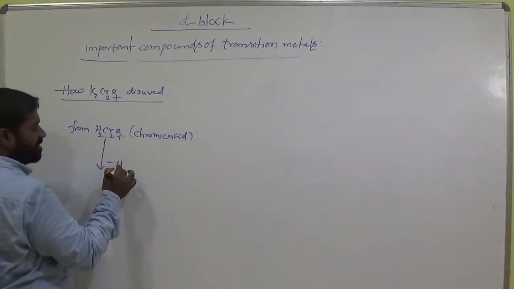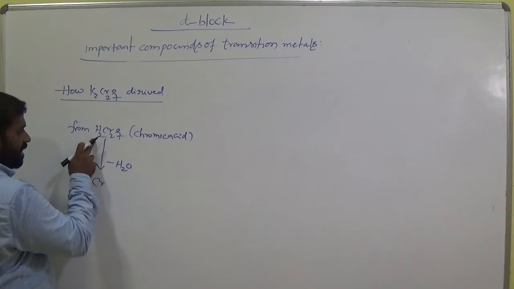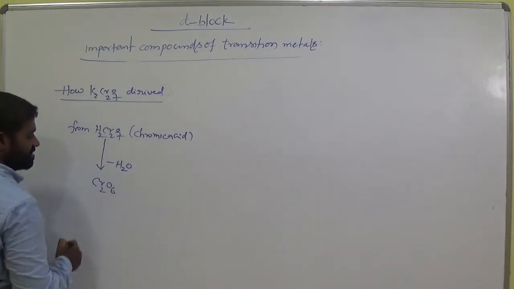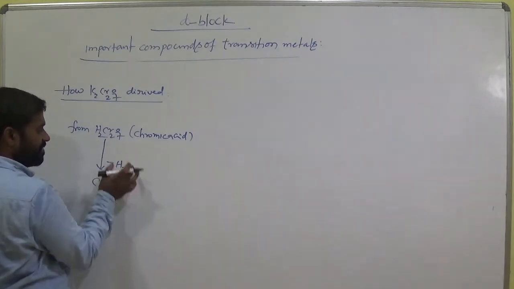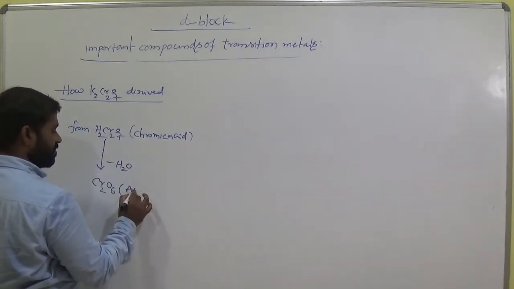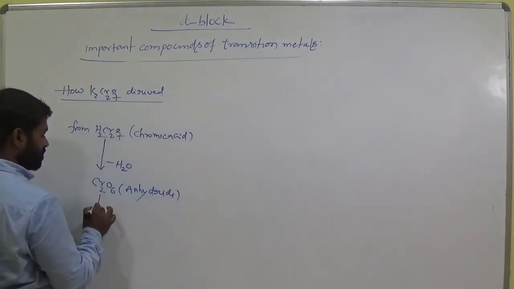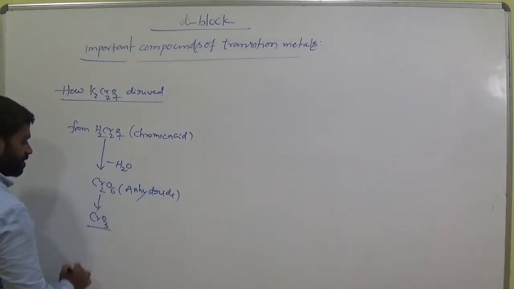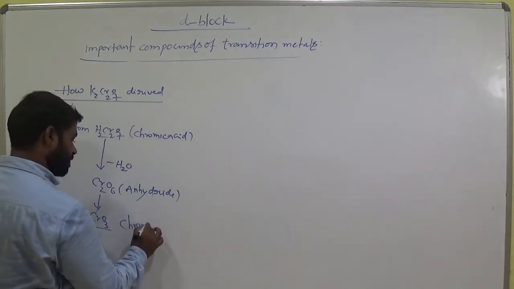So remove the water from this one. Here we have H2O, then Cr2O6. There is no water molecule here, because the water molecule is lost from here. Without water we call it an anhydride. So now we can write this Cr2 like this. Okay, this is chromic acid.